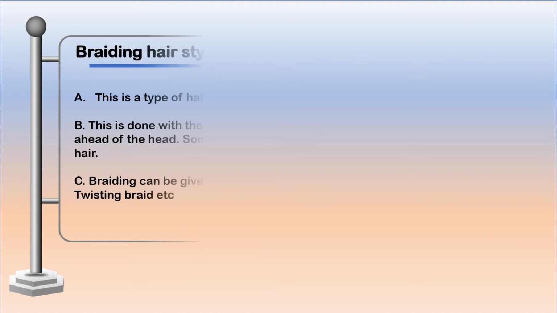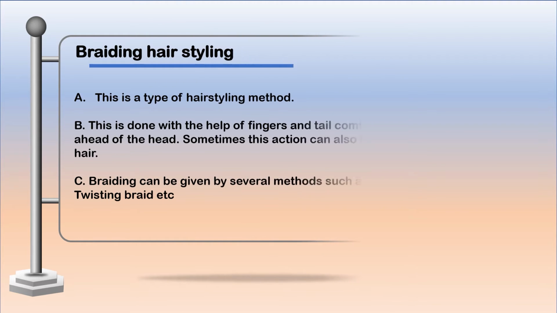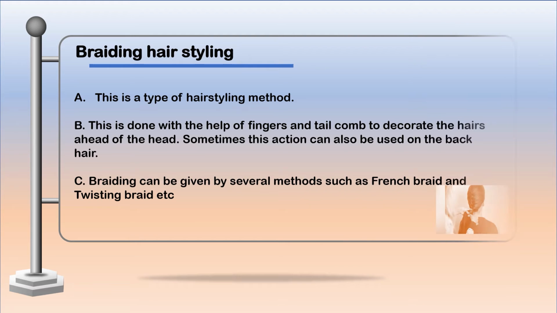Braided hairstyling. This type of hairstyling method is done with the help of fingers and a tail comb to decorate the hair ahead of the head. Sometimes this action can also be used on the back hair. Braiding can be given by several methods such as French braid and twisting braid, etc.